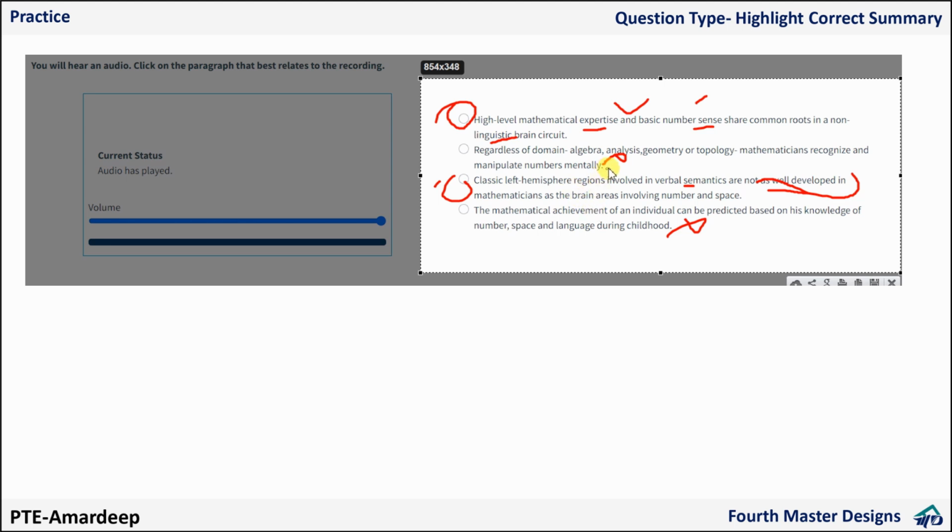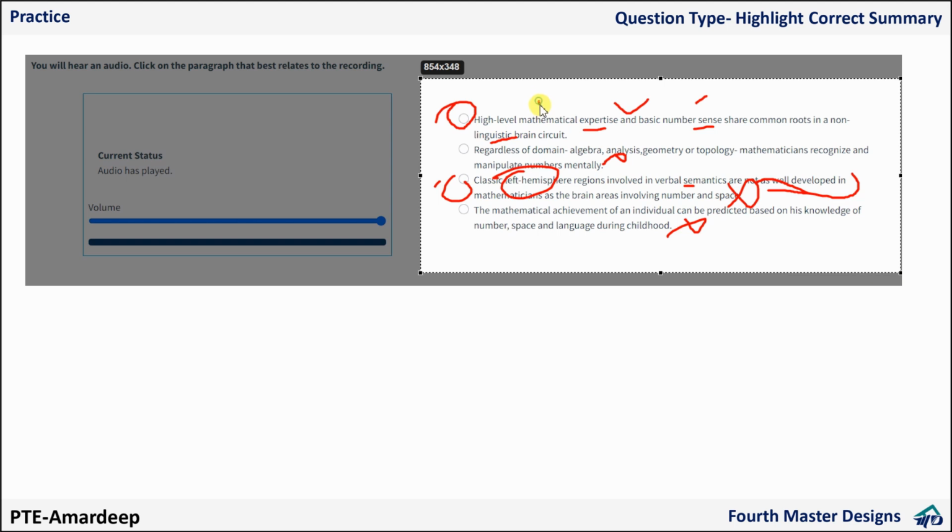Now here keep one thing in mind. The suggestion I am going to give you is going to be very handy. You have to go for the correct summary. If you feel like a sentence is conveying only a part of the passage, it can't be my summary. Why? Because we need to select something which summarizes the whole passage. This one looks like a part of the passage.